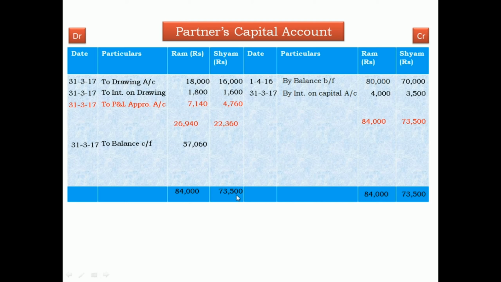Now the same way we find out the closing capital of Syam. Syam is 73,500 minus 22,360. There is 51,140 closing capital of Syam.